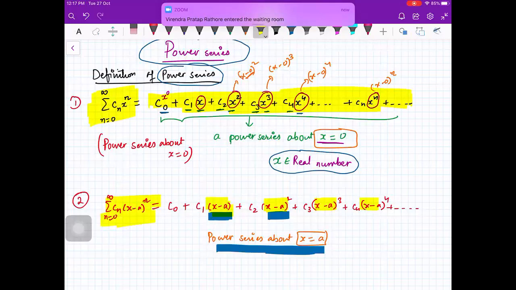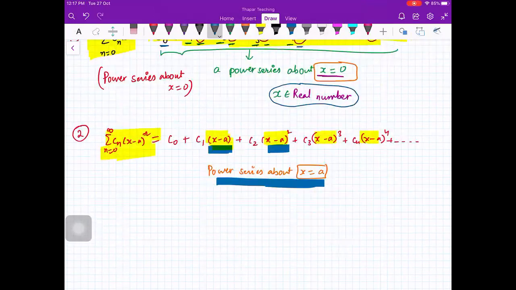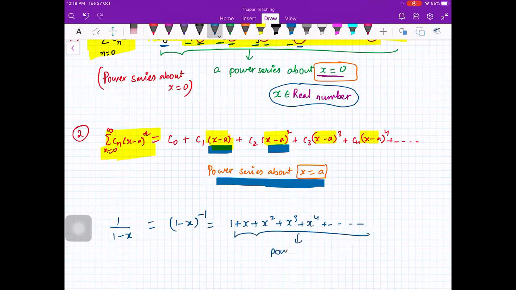Somebody asked me what is the difference between power series and binomial. Obviously every binomial series is also a power series. For example, you must have seen that the function 1 upon 1 minus x is actually 1 minus x raised to power minus 1, which is 1 plus x plus x square plus x cube plus x raised to power 4 and so on. So this series is a power series about x is equal to 0. A binomial series is a power series.